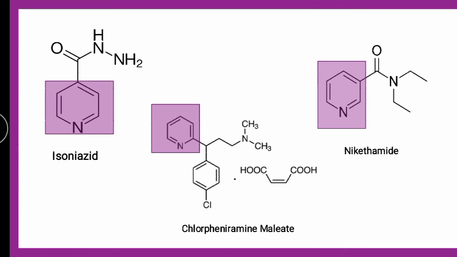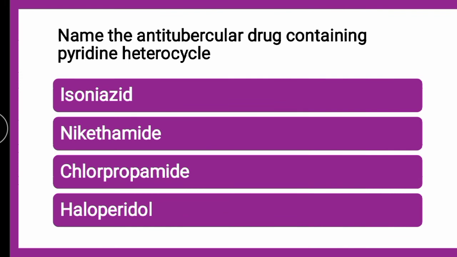Next question is, name the antitubercular drug containing pyridine heterocycle. Now specifically they are asking it category wise, that you are supposed to name any antitubercular which contains pyridine heterocycle.